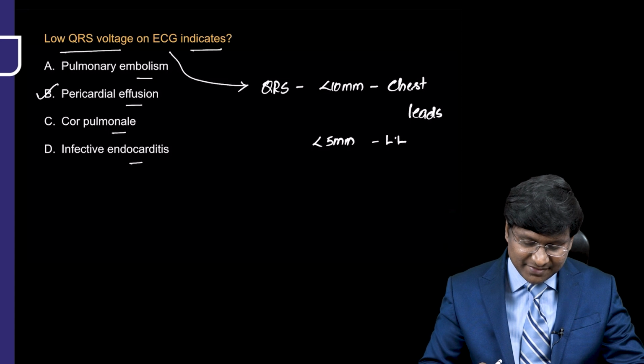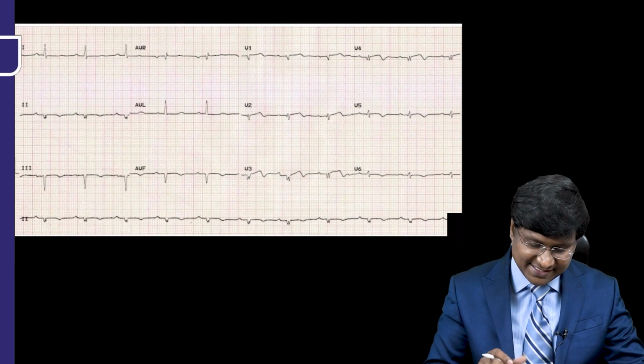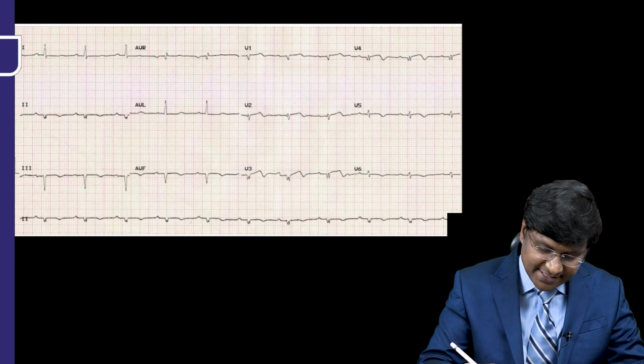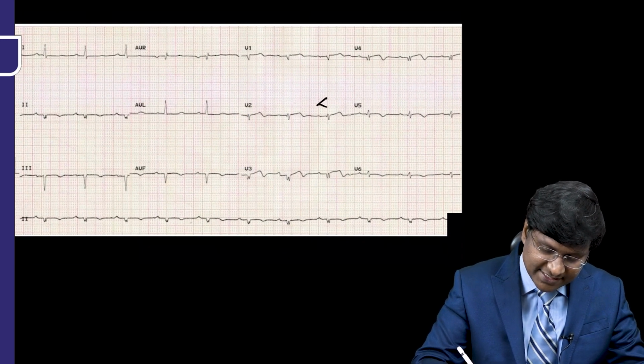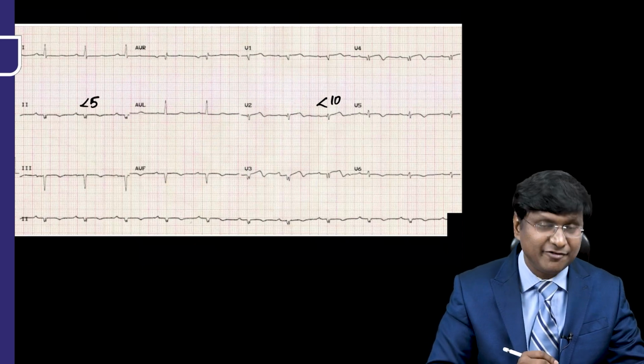Now, at the same time, let me also show you the ECG of the low voltage complex. This is the ECG. You can observe here very clearly that the QRS complex in the chest leads is less than 10 mm, and in the limb leads, it is less than 5 mm.